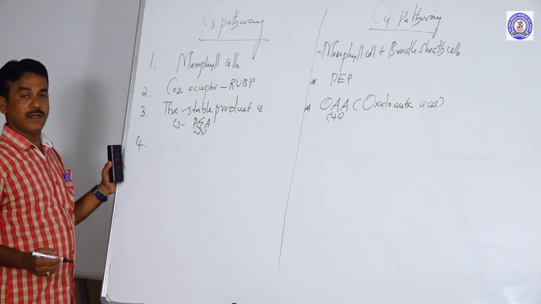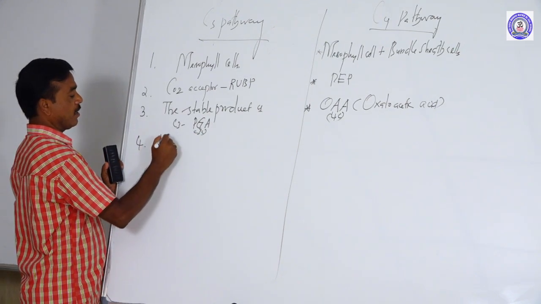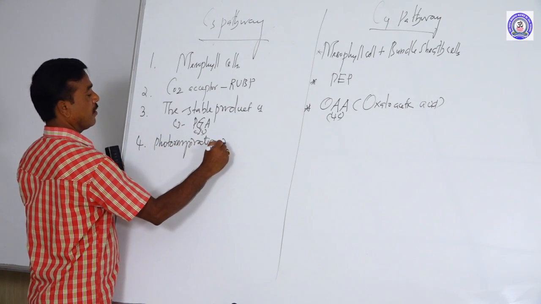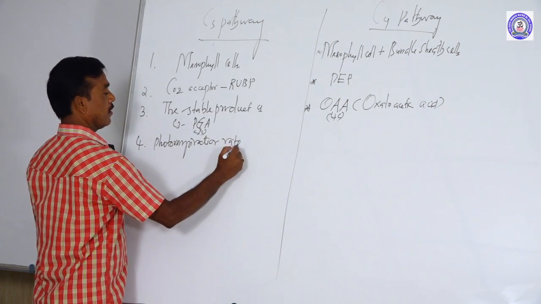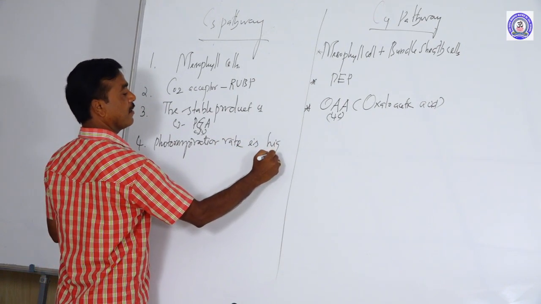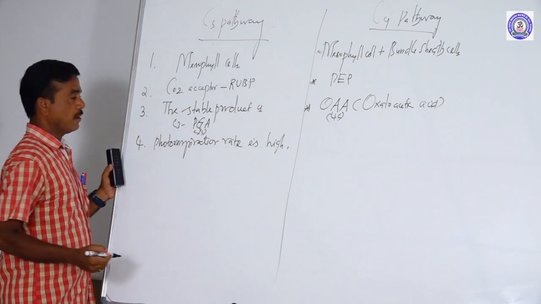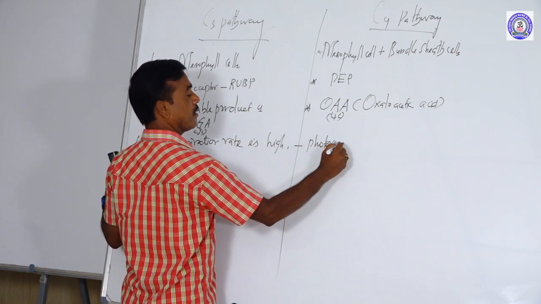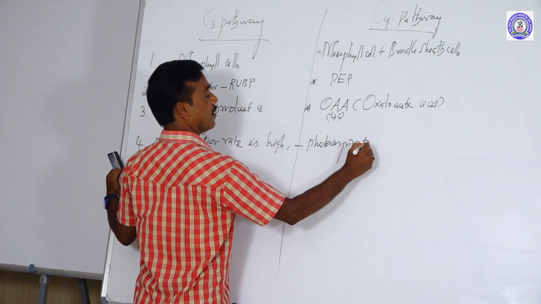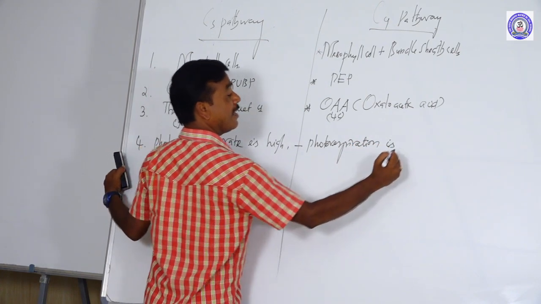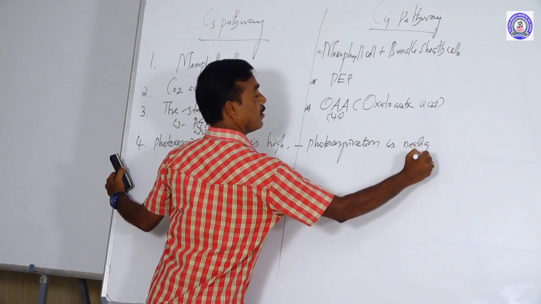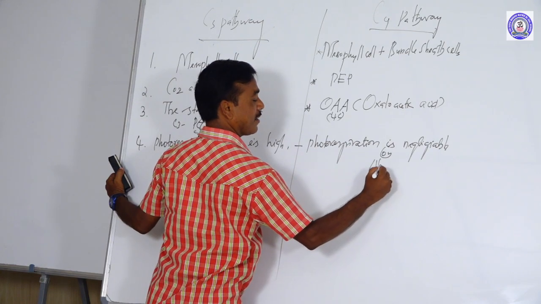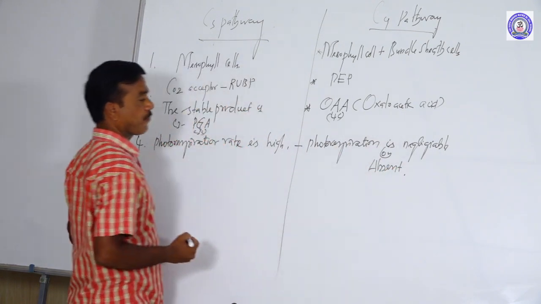The fourth difference is photorespiration. In C3 plants the rate is high. But in the C4 pathway, photorespiration is negligible or it may be absent.